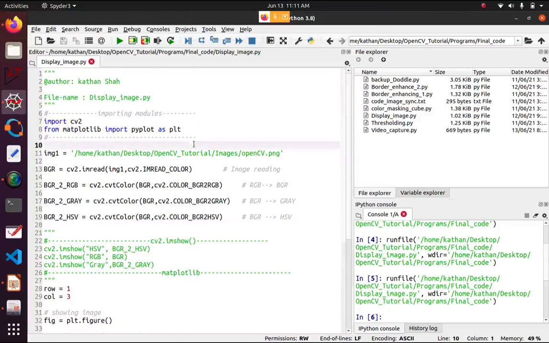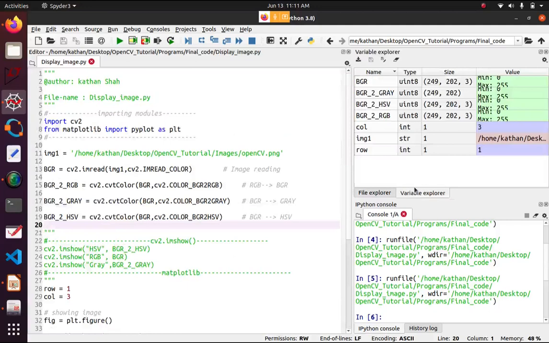Can anyone confirm that you have tried at your end, Krutarth or anyone? This is a hands-on thing, okay? If you try at your end, you will get better understanding. Let's see the variable explorer. That's why using the Spyder. You see the BGR image.